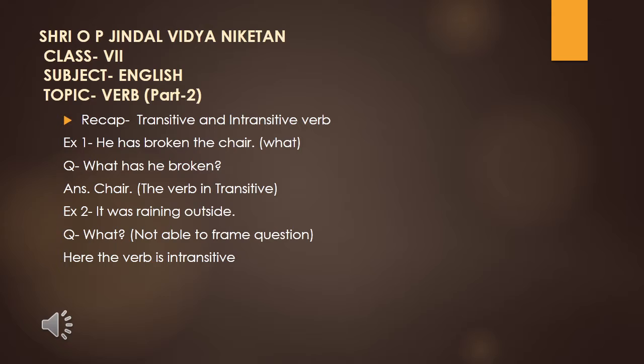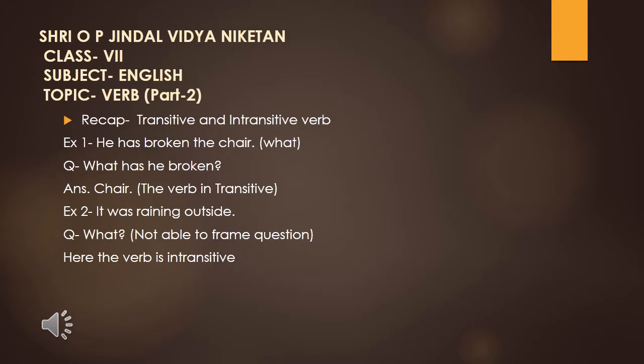Here once again, I am telling you how we can find whether a verb is transitive or intransitive. If a sentence is given to us, simply ask the question "what" from the verb of that sentence. If we get the answer, it means the verb is transitive, otherwise it is intransitive. Suppose a sentence is, he has broken the chair. Now ask the question, what has he broken? The answer we get is, chair. It means here the verb is transitive.